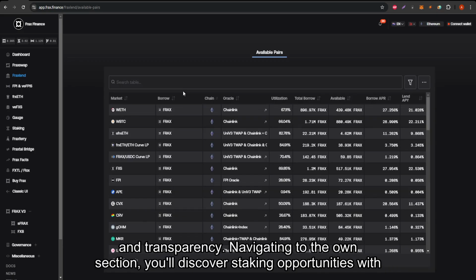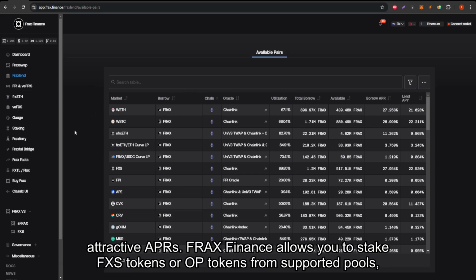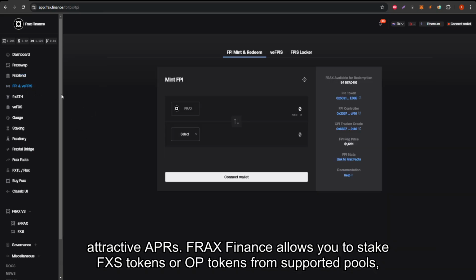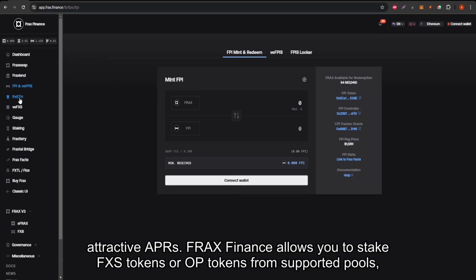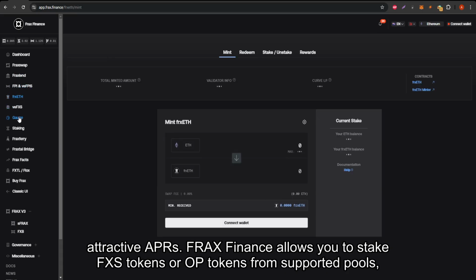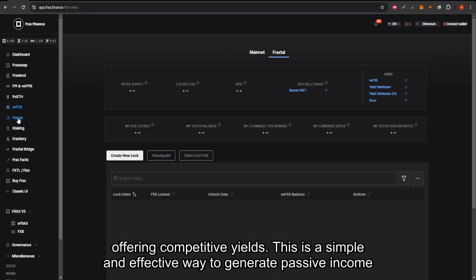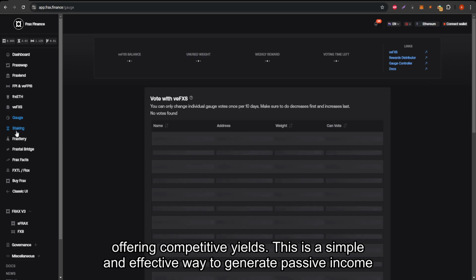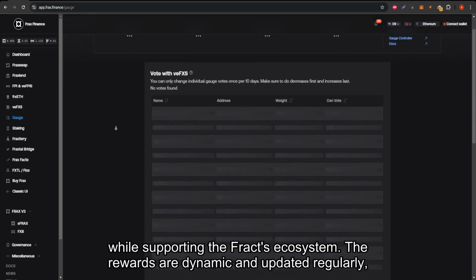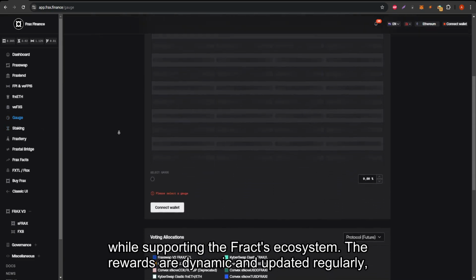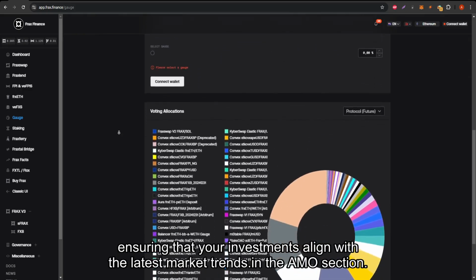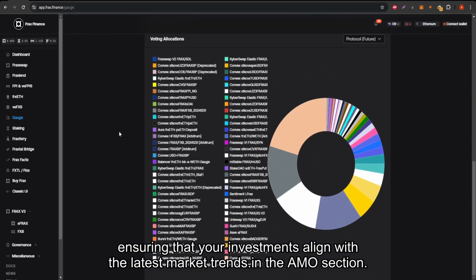and transparency. Navigating to the Earn section, you'll discover staking opportunities with attractive APRs. Frax Finance allows you to stake FXS tokens or LP tokens from supported pools, offering competitive yields. This is a simple and effective way to generate passive income while supporting the Frax ecosystem. The rewards are dynamic and updated regularly, ensuring that your investments align with the latest market trends.